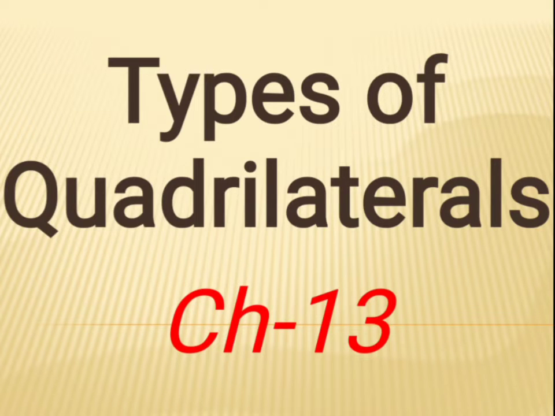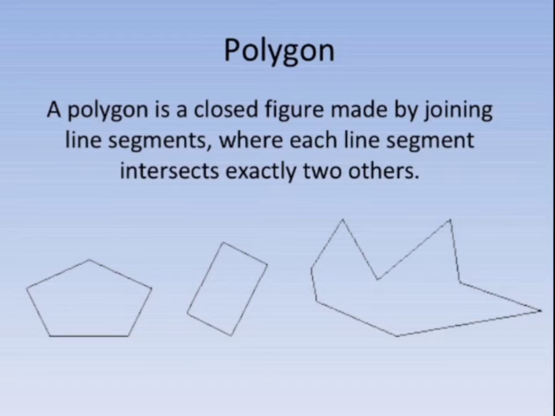Dear students, in the previous video of types of quadrilaterals, we have learned about the different categories of quadrilaterals, that is parallelogram, rectangle, square, rhombus, trapezium, kite. Now in this video, we are going to learn about polygons. A polygon is a closed figure made by joining line segments where each line segment intersects exactly two others.